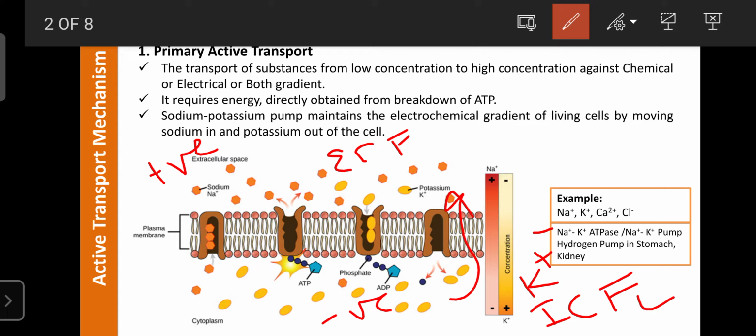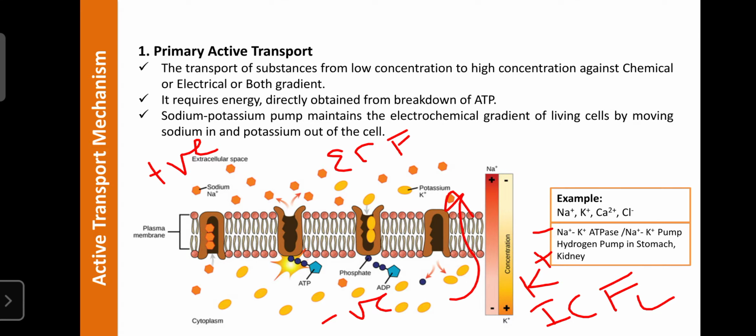Then the hydrogen pump in the stomach and kidney is helpful for the movement of hydrogen ions or protons. Certain calcium channels and chloride channels are also present in the plasma membranes, so these also move inside the cell as well as outside through primary active transport, by utilization of energy in the form of ATP, which is broken down into ADP and phosphate. They release certain energy, and that energy is helpful for the movement of the substances.